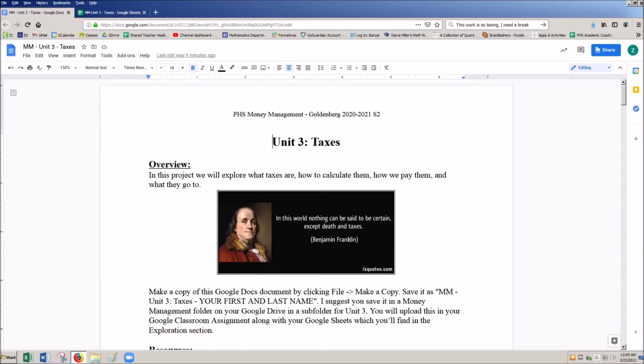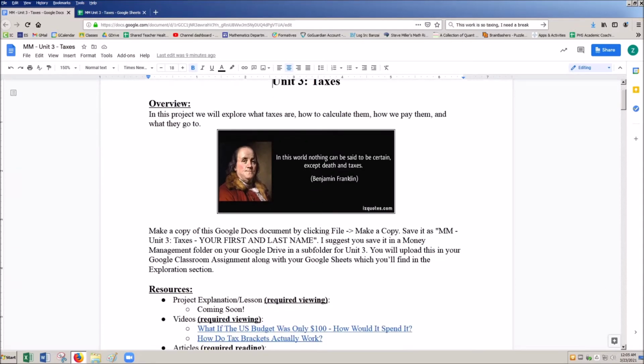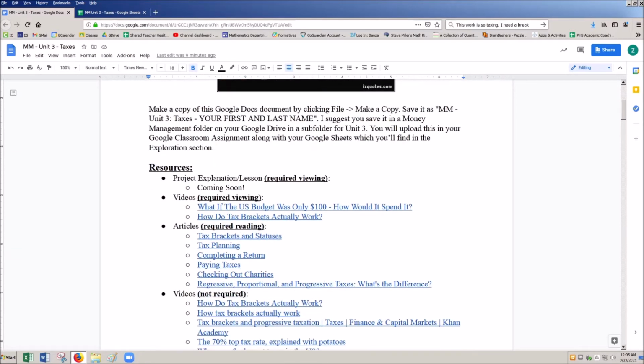So here we're going to talk about what taxes are, where they go, where they come from, and all that sort of good stuff. We're going to start out by making a copy of this document. We're going to go through the resources section.